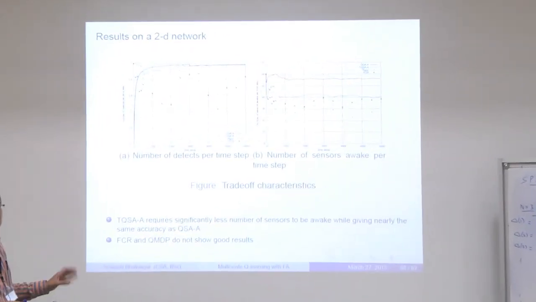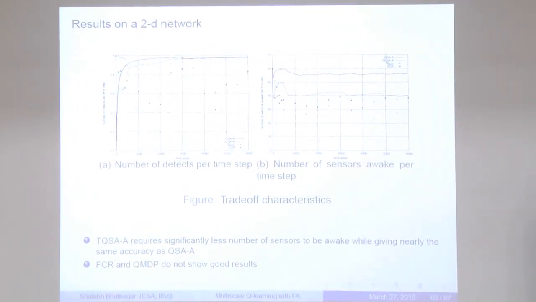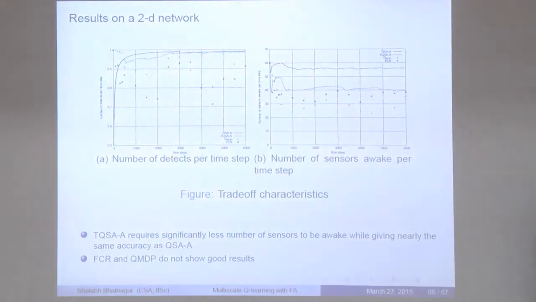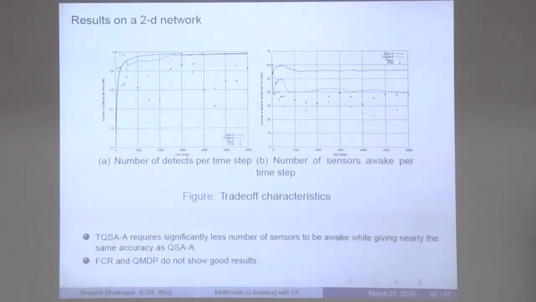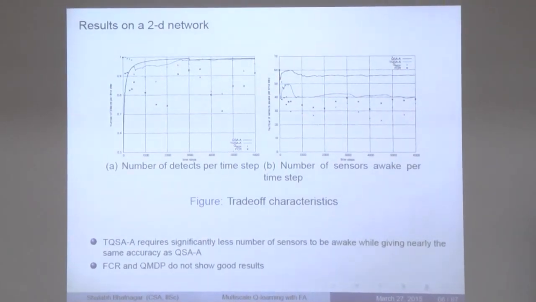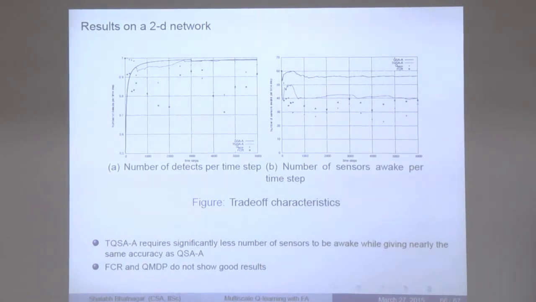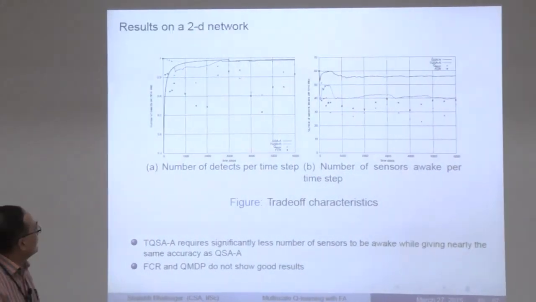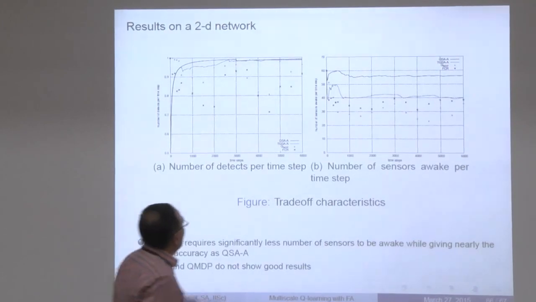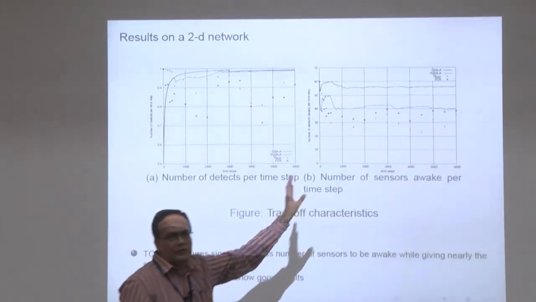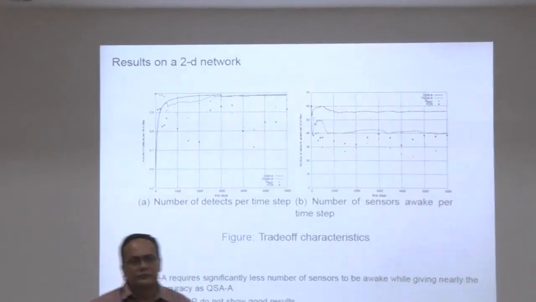In this plot, you are comparing the 2-time scale version with the vanilla version, on the left-hand side. And on the right-hand side, the number of sensors awake is lesser in your algorithm than the baseline. The right hand plot shows how many sensors are awake per time step as a function of the number of time steps.